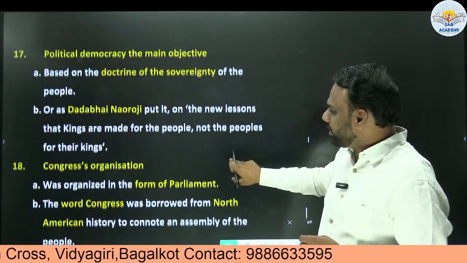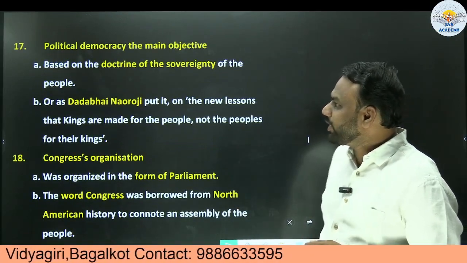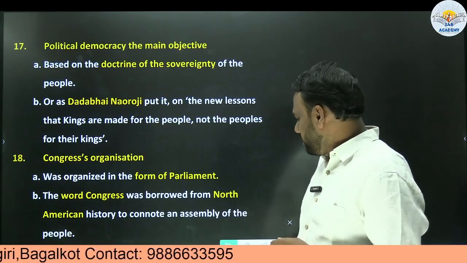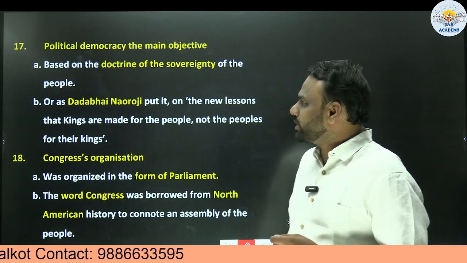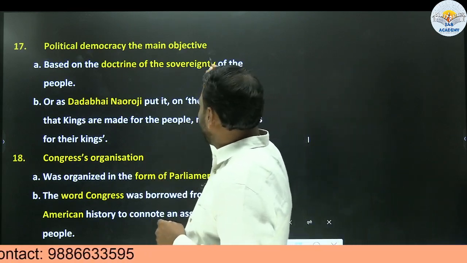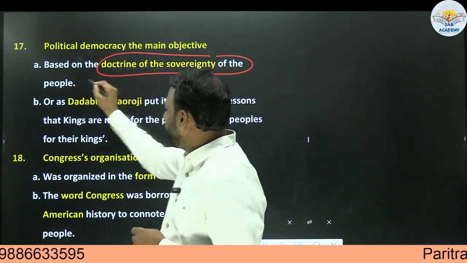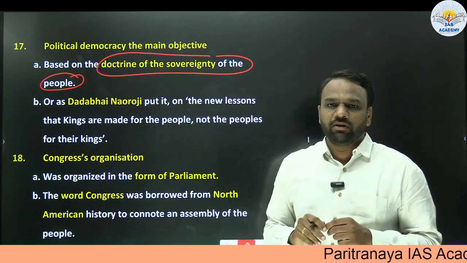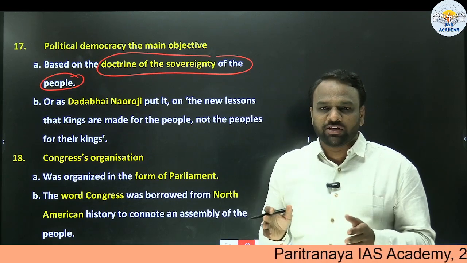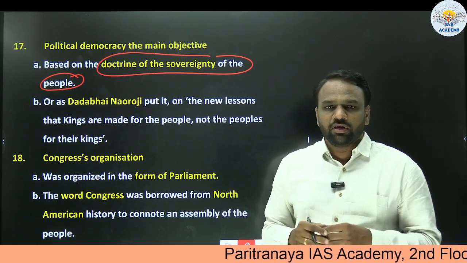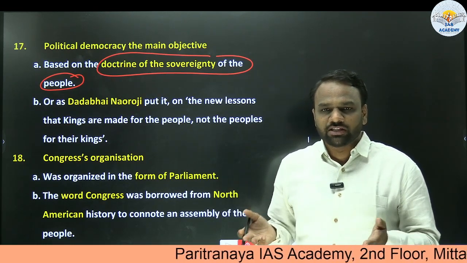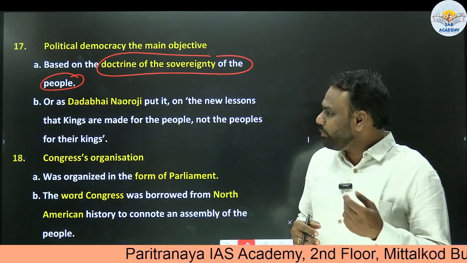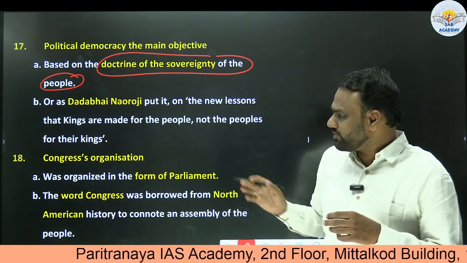Next, political democracy, the main objective. So what was the Congress main objective? The main objective was political democracy based on the doctrine of sovereignty of people. So what is sovereignty of people? The ultimate power should lie with the people. So we want to create such kind of democracy. This was the goal of Congress. So do we have political democracy today? Yes, we have political democracy. So what are the important tools of political democracy? We shall see later on.